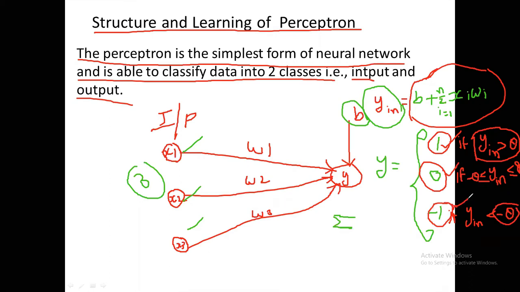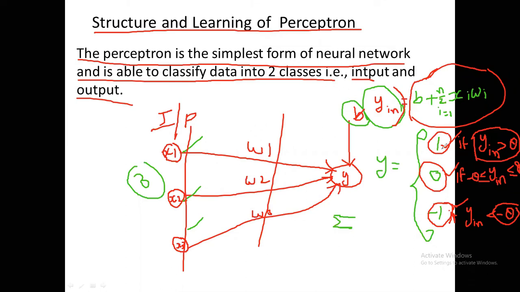So, structure and learning of the perceptron. Here we are taking the input neurons, weights, and this is y. So y in equals the bias b plus xi wi. Xi means all the input lines, wi means all the weights, and this is the y in value, but we want the output, so that is indicated with y.